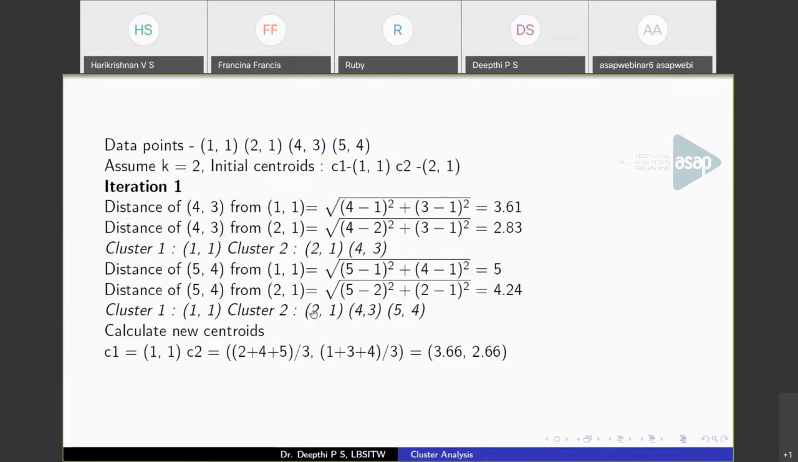Cluster 2 has points (2, 1), (4, 3) and (5, 4). So the x coordinate is (2 plus 4 plus 5) by 3, because you have 3 points, nothing but the average. And for the y coordinates 1, 3 and 4, it is (1 plus 3 plus 4) by 3. So this is the new centroid. For C1 there is no change because there is only 1 point. For C2 we have 3 points, take the average of these points, and this is the centroid 2.